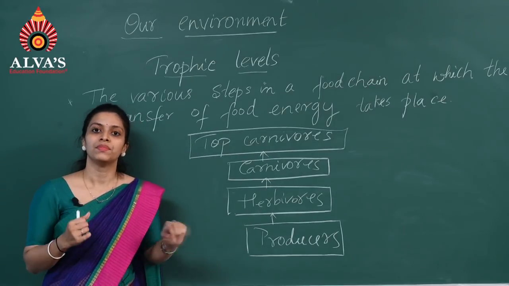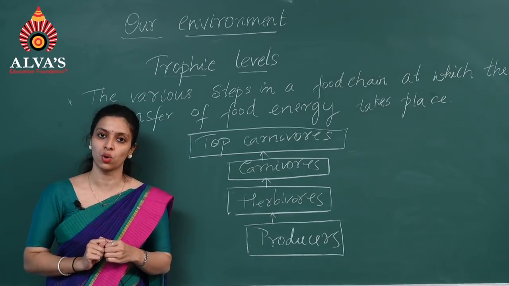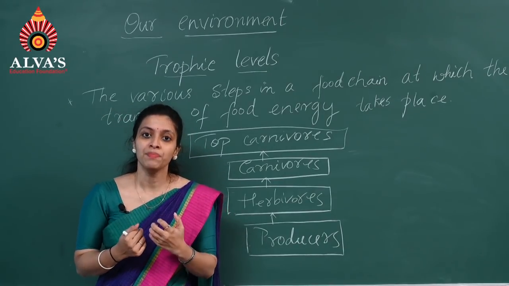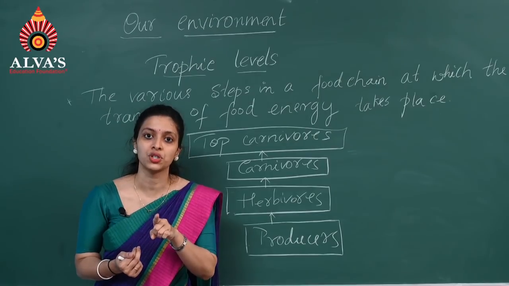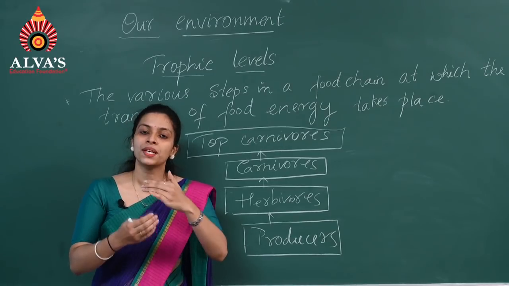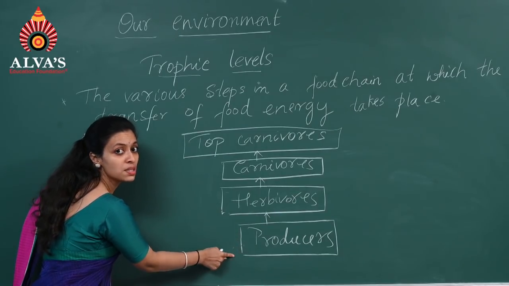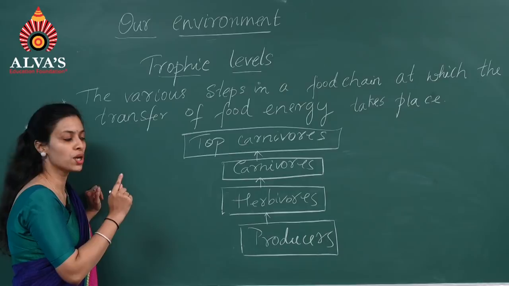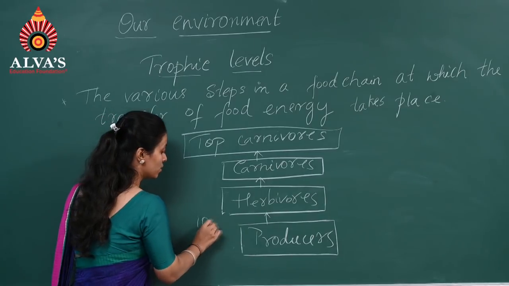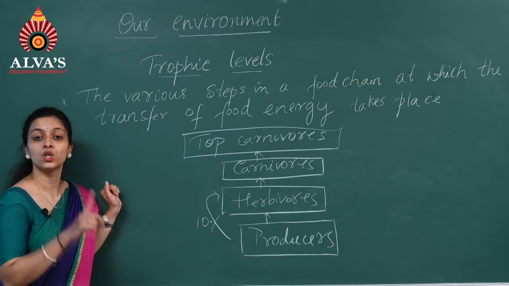As I told earlier, the producers, which are nothing but the plants, will trap only 1% of the solar energy, right? They will trap that 1% of the solar energy that is available, and later they will convert that solar energy into chemical energy. So once the food is prepared, obviously it will help the plant to grow, right? Now what happens if herbivores feed on these producers? What is going to happen? Out of 100%, only 10% of the food energy is transferred from producers to the herbivores, only 10%.